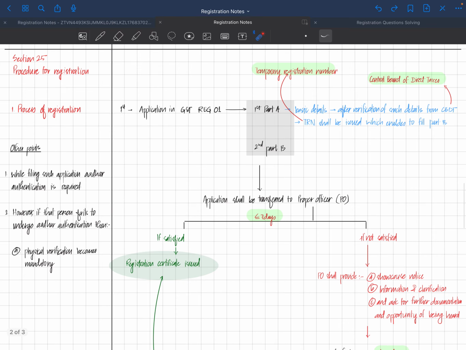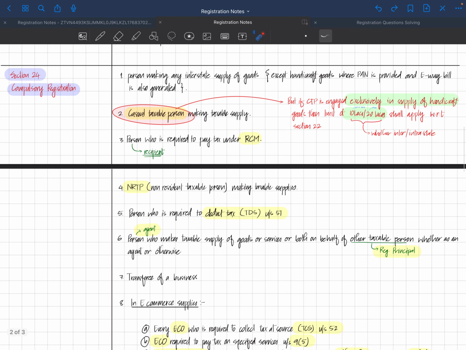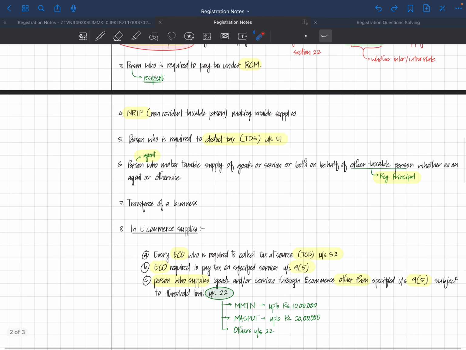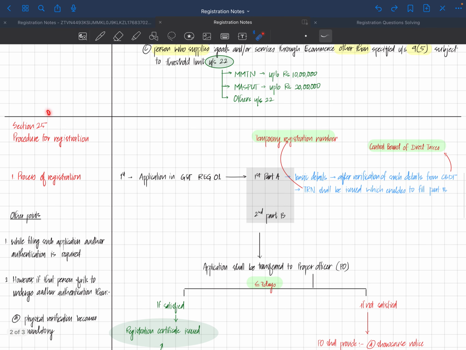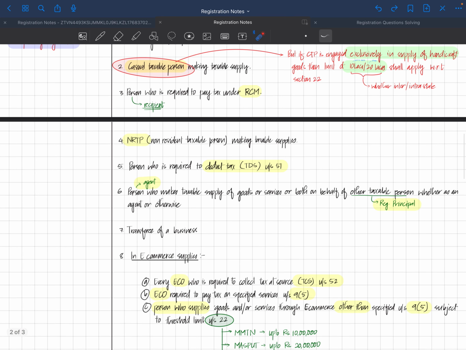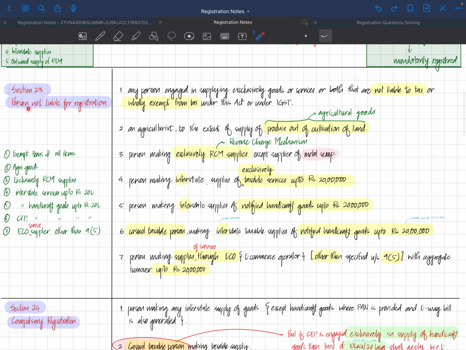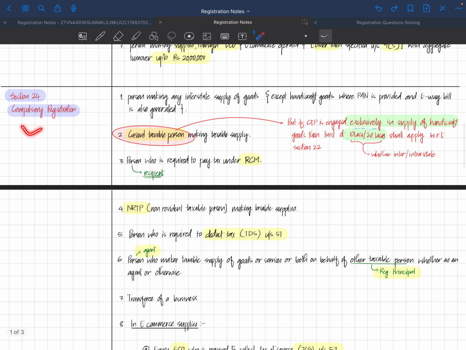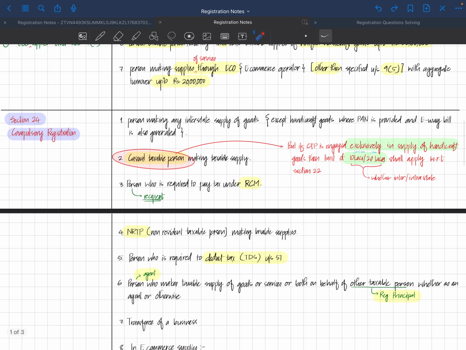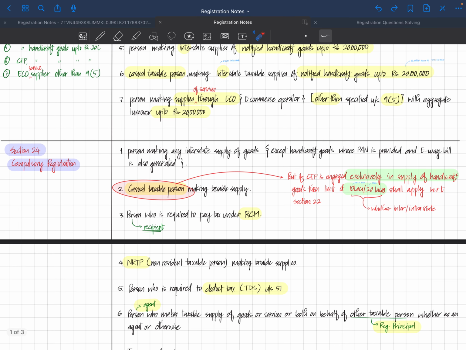Here we talk about section 25. I think this video is already much longer. Let's not continue. In the next video we'll learn about section 25 in a simple way. In this video you go through section 23, you go through section 24. I think I have made my revision video absolutely clear. After completing all the sections, we'll discuss some of the questions as well.